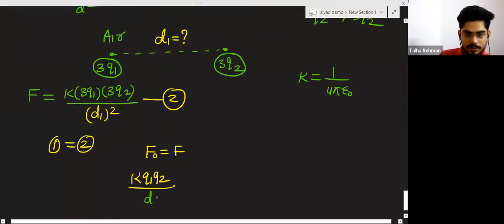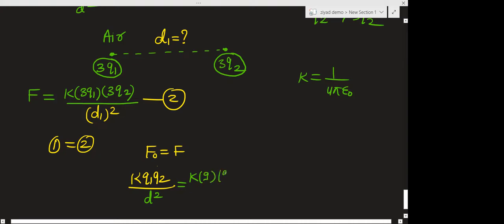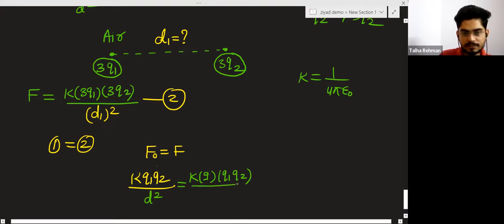Divided by, and F is, this will become K into 3 3 is a 9, Q1 Q2, divided by, and we have to find this distance d1.